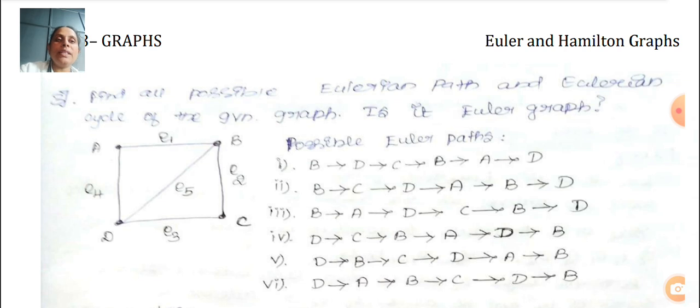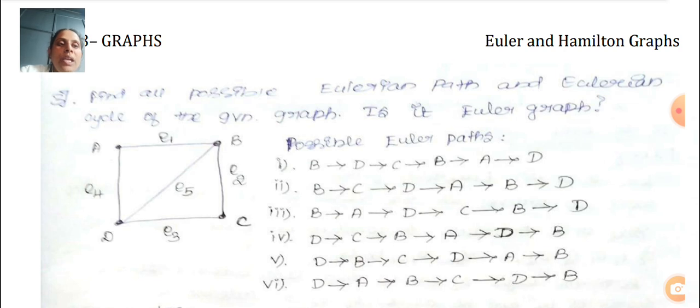First we want to write the Euler path. Okay, so here starting from B to C and C to D, D to A to B. Okay, next B to C, C to D, D to A to B, B to D. So this is also an Euler path.